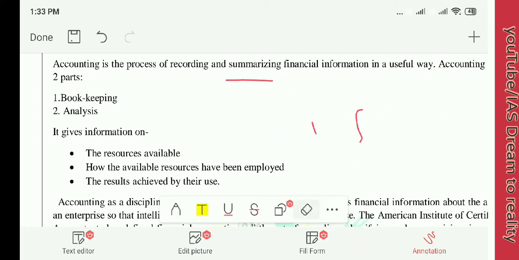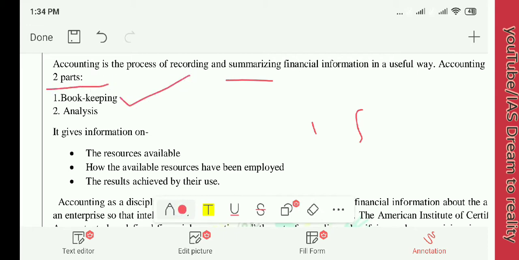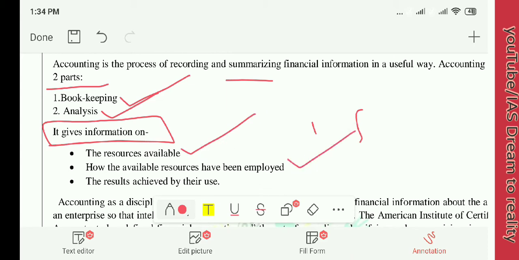Then, in accounting, there are two parts. One is bookkeeping and the second is analysis. What does accounting give us? It gives information on the resources that are available in an organization and how the available resources have been employed.